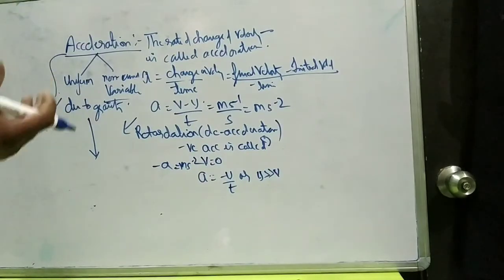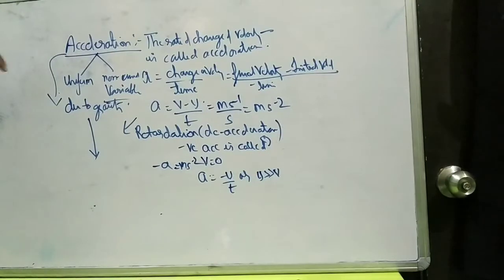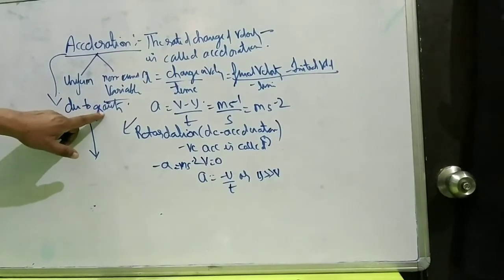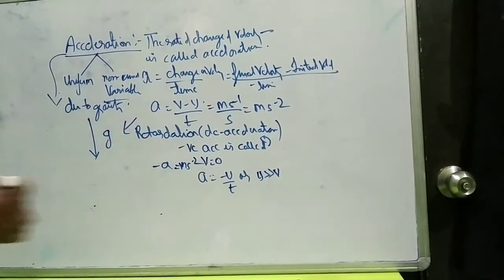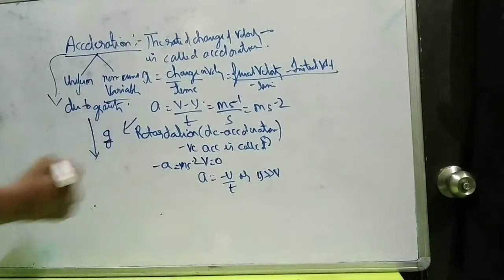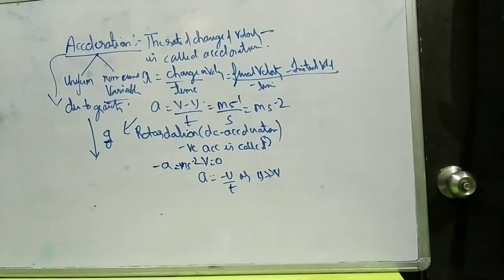So whenever there is a change in velocity, there will be an acceleration. This acceleration is due to the effect of gravity, so it is called acceleration due to gravity, and it is denoted by g instead of a.